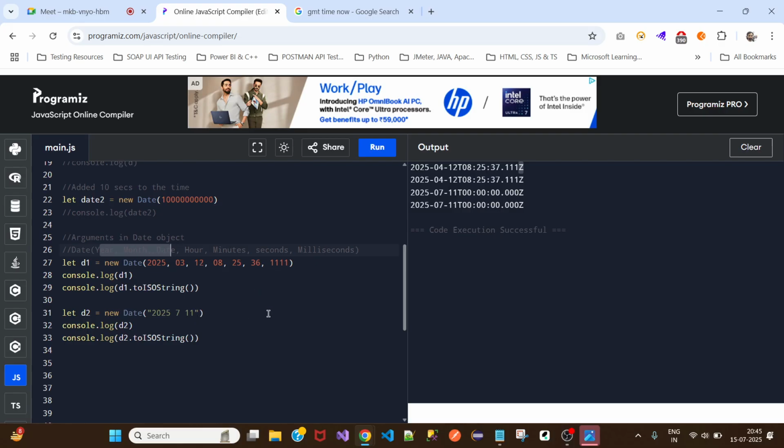So it depends on what parameters you want to pass, and when you try to print the date object, it will print it in this way. I only passed in the year, month, and date, so it printed only year, month, and date, and all zeros here. And here I passed all six. Now let me see, when I pass only the time, what will be the output for the date.